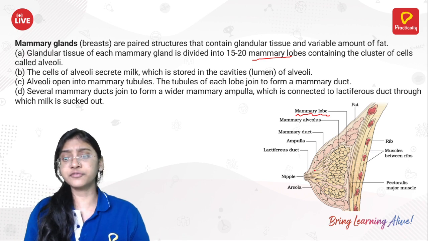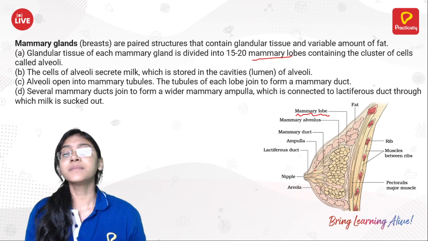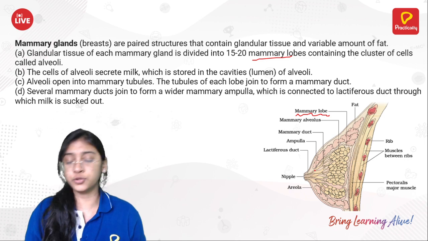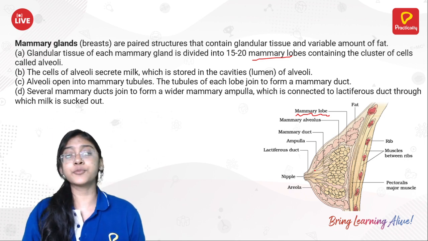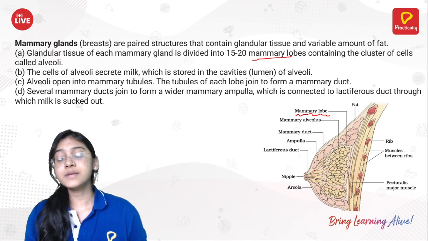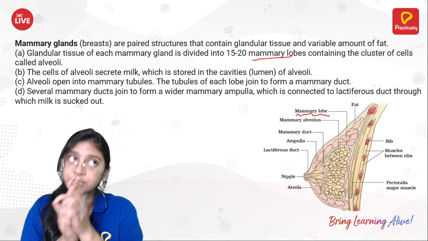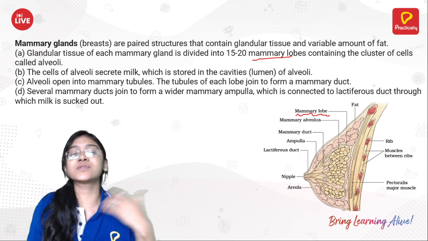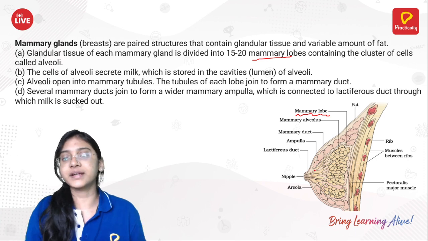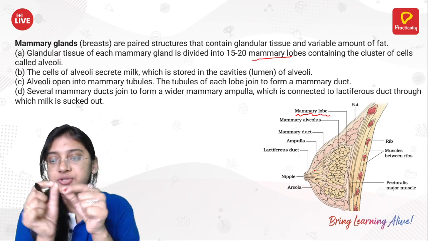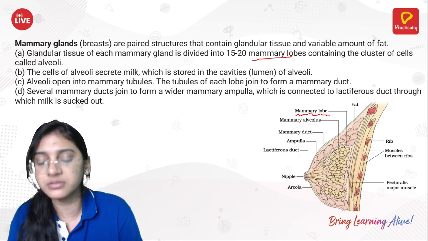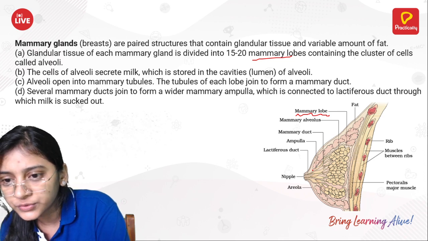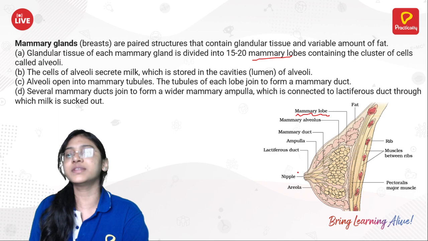The name is the same because of the structure, but whenever a question comes about ampulla, it doesn't mean that it is always about the fallopian tube. I hope you remember, in the fallopian tube as well we have seen ampulla, isthmus, junction and all these things, right? Over there we were able to see a little narrow structure, but it was not followed by a duct. Over here the thin tube-like structures will be followed by a little bigger tube-like structure called the ampulla, and then all this milk will be transported through the lactiferous duct to come out of the nipples.